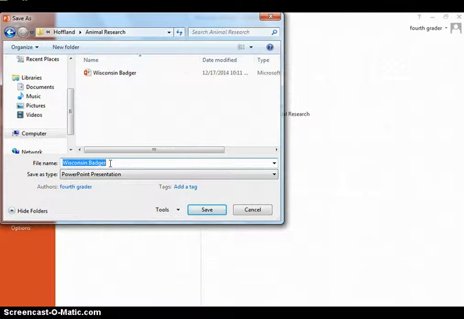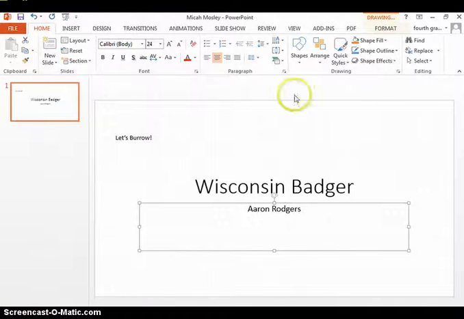And maybe if you are, let's use Micah Mosley. And I hit save, okay? So I already have that. As you can see up here, it says Micah Mosley. So that would be Micah Mosley's project.